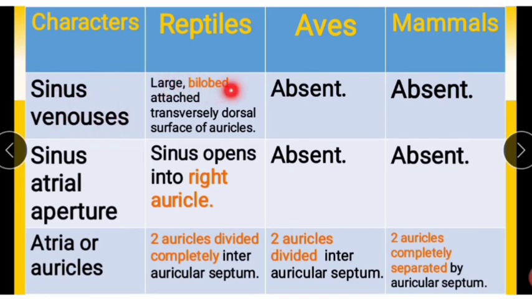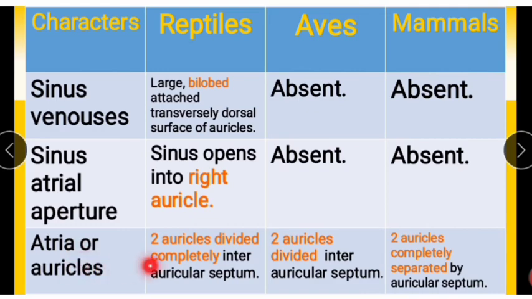In reptiles, it is large, bilobed, attached transversely to the dorsal surface of the auricles. But the sinus venosus is absent in aves and mammals. Next, sinus atrial aperture. In reptiles, the sinus opens into the right auricle, but it is absent in aves and mammals.